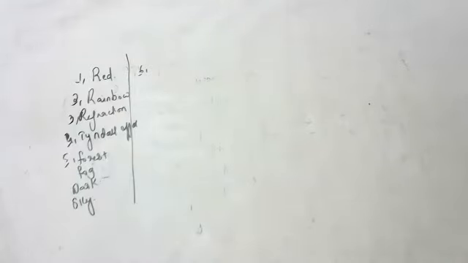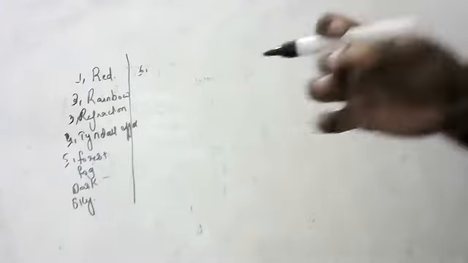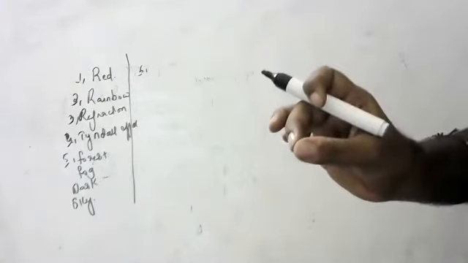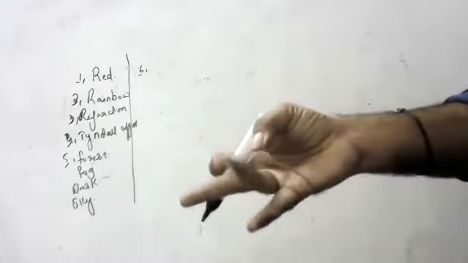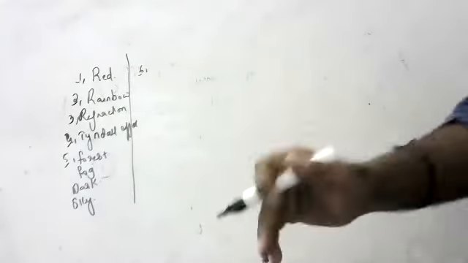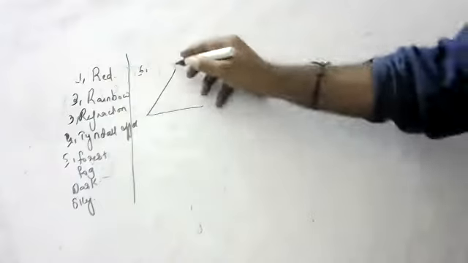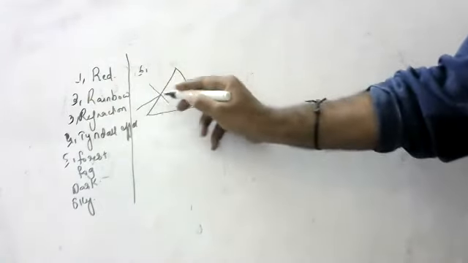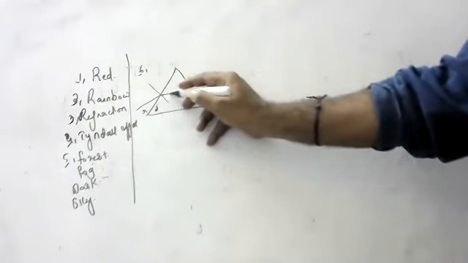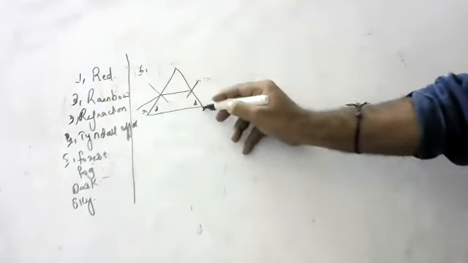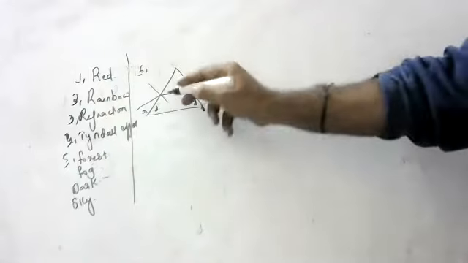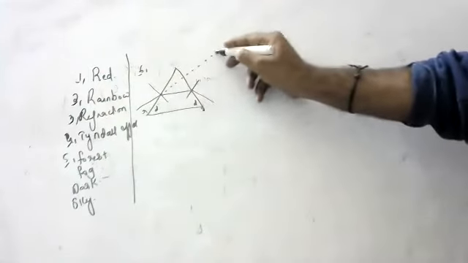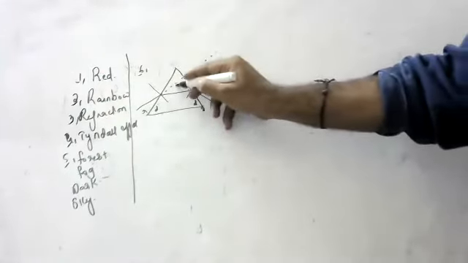Draw a ray diagram to show the refraction of light through a glass prism. Mark on it the incident ray, emergent ray, and angle of deviation. One light ray comes here, normal. Rarer to denser, towards the normal; denser to rarer, away from the normal. If the prism was not there, the light ray would have gone like this. Because of the prism, it is bending by this much angle.